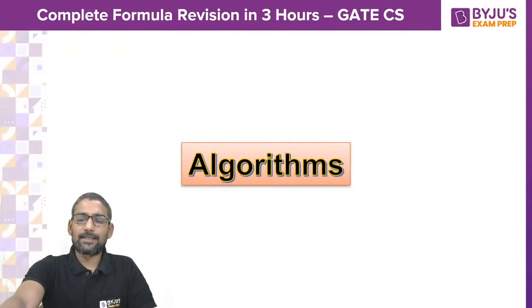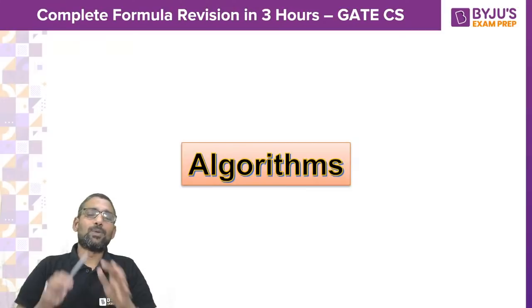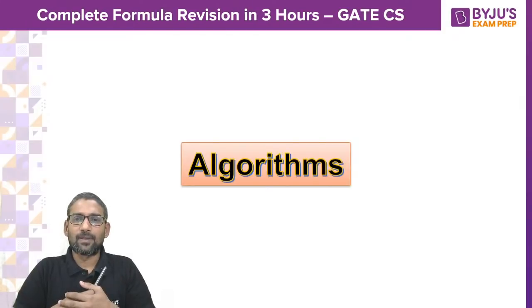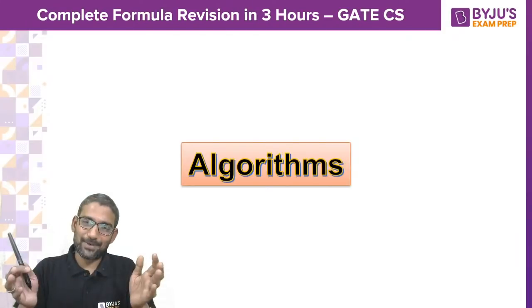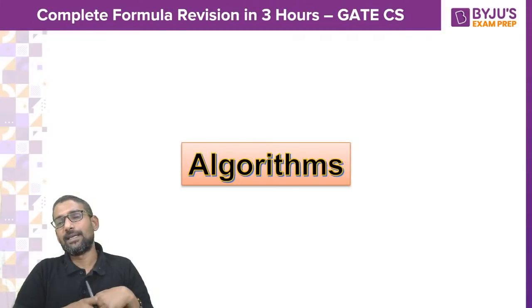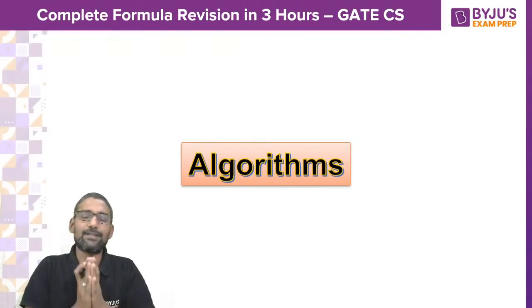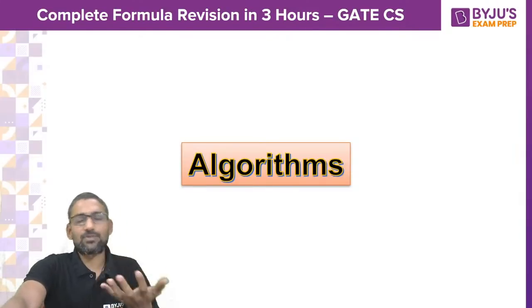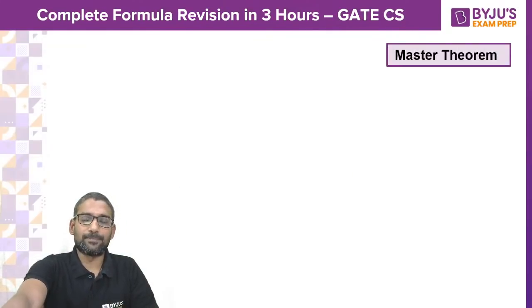So quickly let us move to algorithms, which is very important. Of course, all are important, but if you look at the frequency, definitely you should focus on recurrence relations and their solution. One best way to solve recurrence relations is the master theorem.